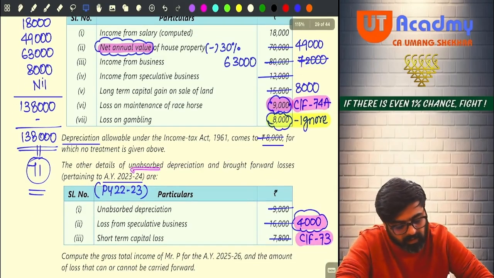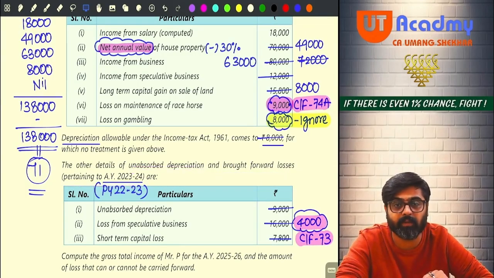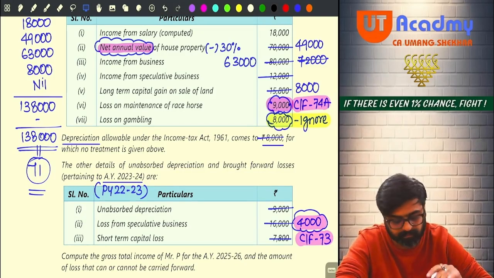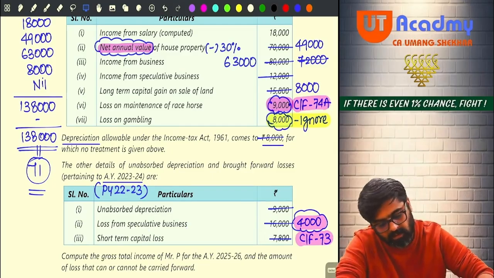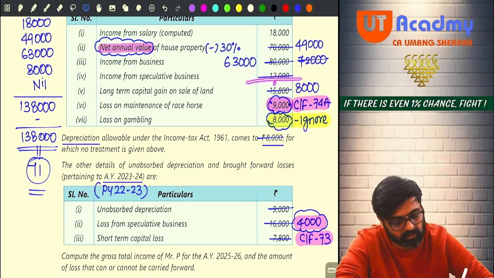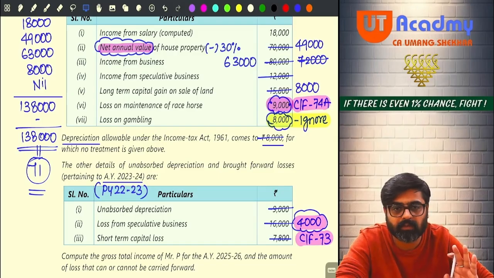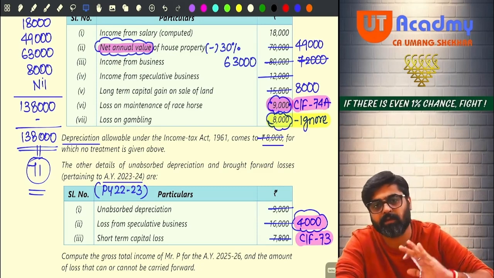Now other details of unabsorbed depreciation and brought forward losses pertaining to assessment year 23-24, meaning previous year 22-23. Last to last year these losses were there. So unabsorbed depreciation was there. We will adjust it in the last. Then loss from speculative business is there. Do you have any speculative business income this year? Yes. You have speculative business income, 12,000. Against that 12,000, this loss will be set off. So 12,000 is gone and this 16,000 will be 4,000 now. Now this is the speculation business loss of an earlier year which you have carried forward to this year.